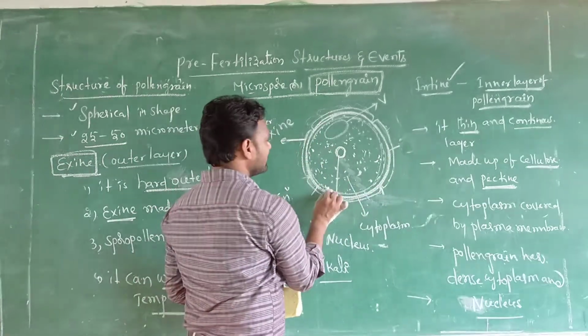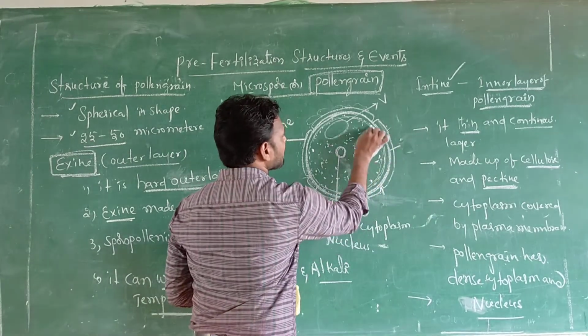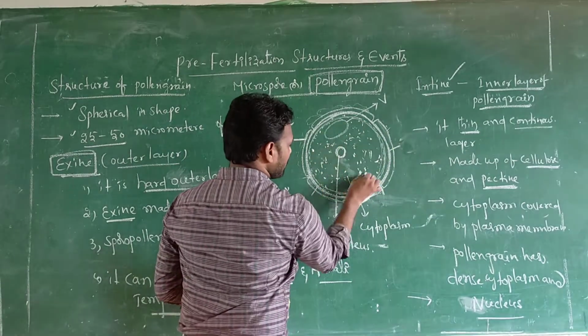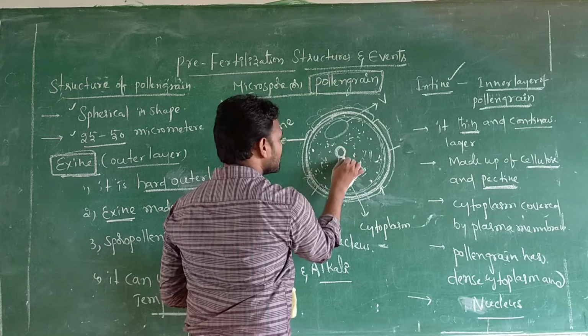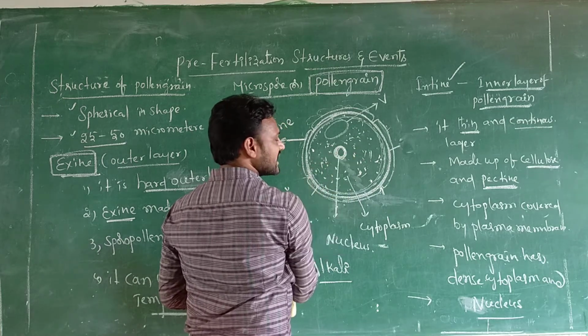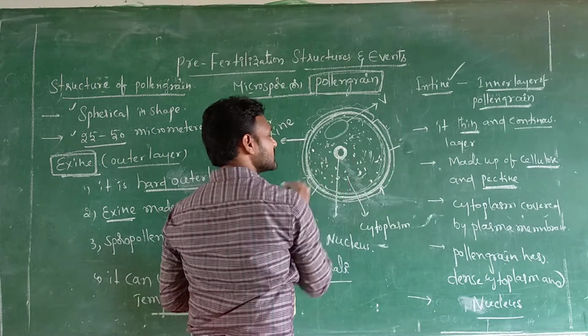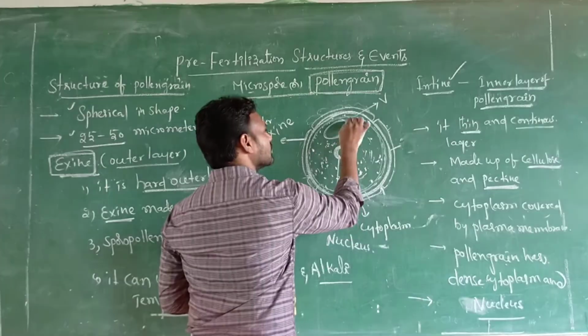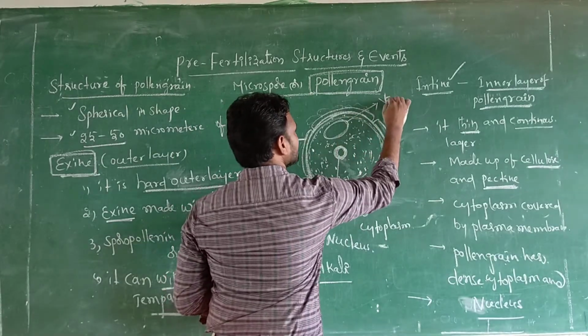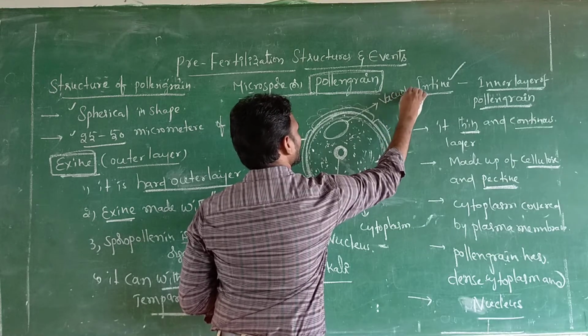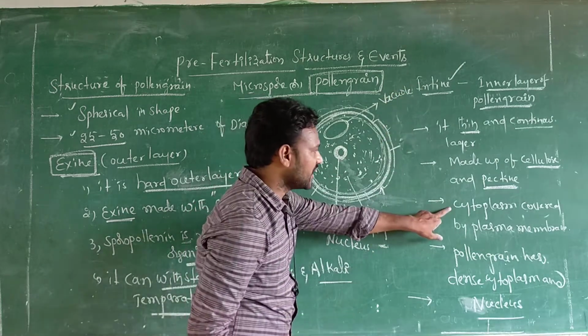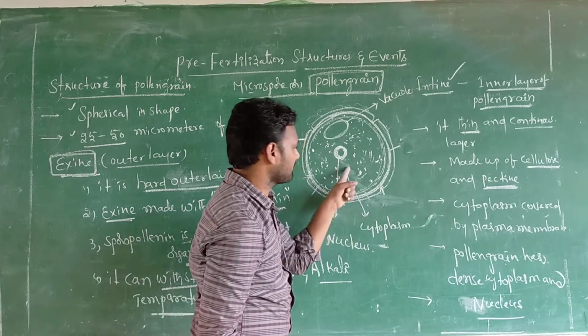This is exine, intine. This is the plasma membrane. The plasma membrane covers which one, sir? Cytoplasm. Within the cytoplasm, which is there? A nucleus is there, sir. Yes, more cytoplasm is there, and the nucleus is there, and a vacuole is also there. This is a vacuole. So cytoplasm is covered by the plasma membrane.